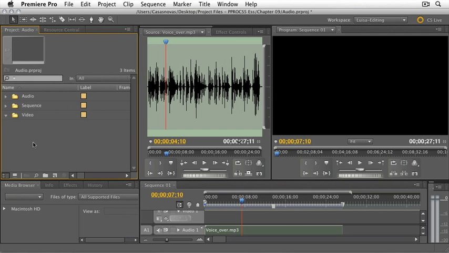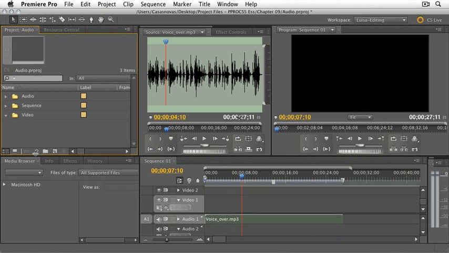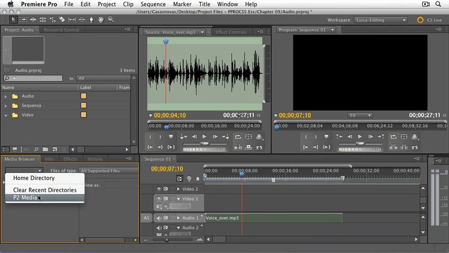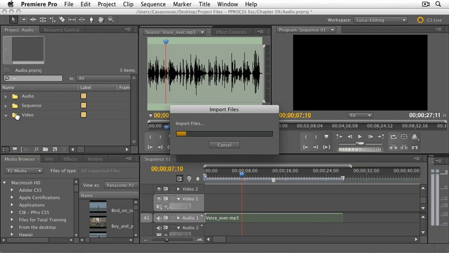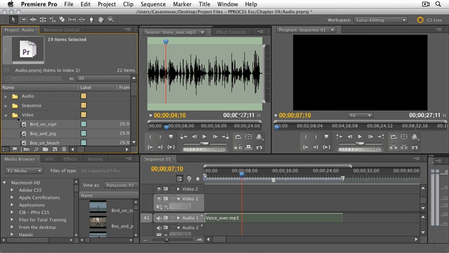And now I'm going to import those video clips directly from the media browser. So from here, I'm going to select the P2 media. I'm just going to select all of these clips and drag them directly to the video bin. Control or Command A selects everybody, and now I'm just going to drag them here and release. And Premiere is going to import all of them. Now I have my clips and I have my audio file. I'm going to start putting this roughly together.